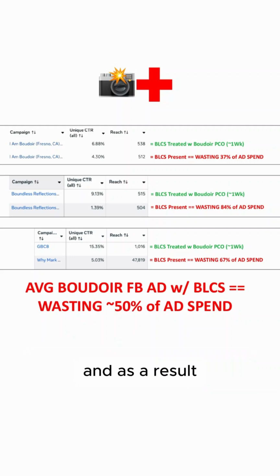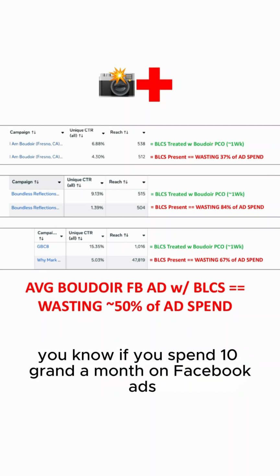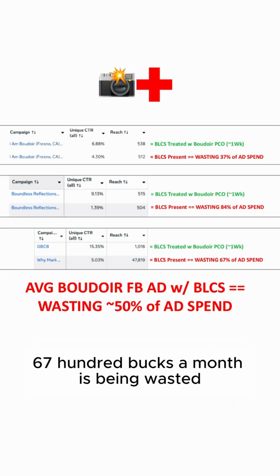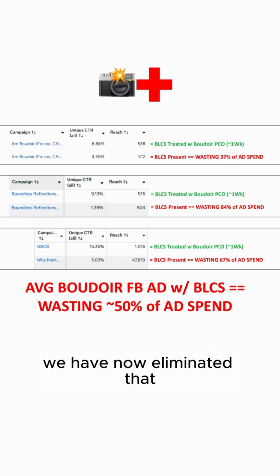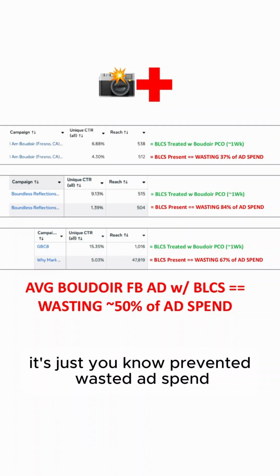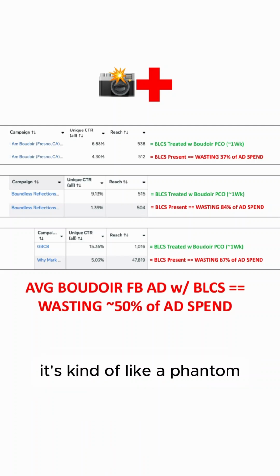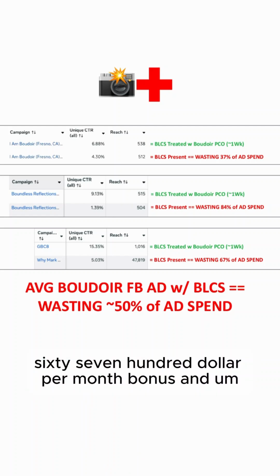And as a result, if you spend 10 grand a month on Boudoir Facebook ads, 6,700 bucks a month is being wasted. We have now eliminated that. And he can pocket that every month as just prevented wasted ad spend. It's kind of like a phantom $6,700 per month bonus.